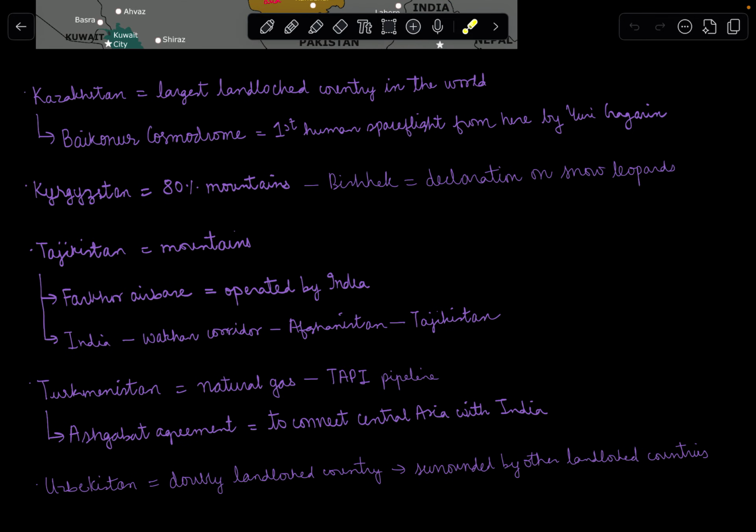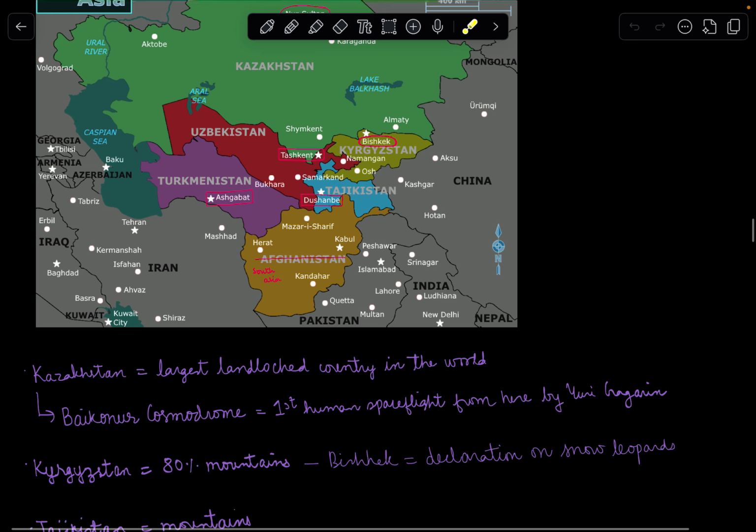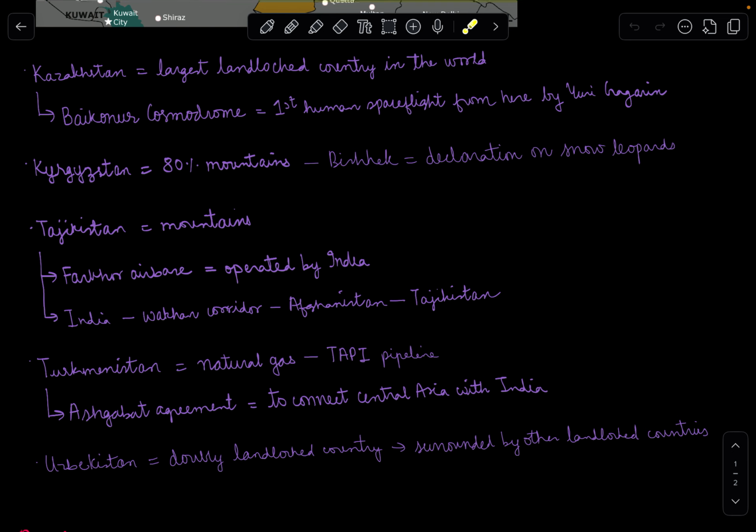Turkmenistan is known for its natural gas reserves and the TAPI pipeline. TAPI is basically Turkmenistan, Afghanistan, Pakistan, and India pipeline for natural gas. So it is connected like this. From here, the pipeline would go like this to India. So in its way, it passes through Turkmenistan, which is the source of natural gases. Then it goes to Afghanistan, then Pakistan, and then to India. The TAPI pipeline. It is also in news.